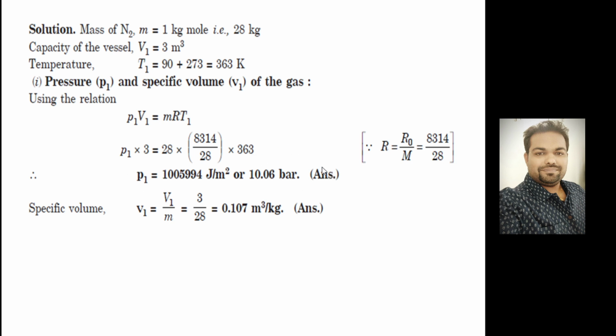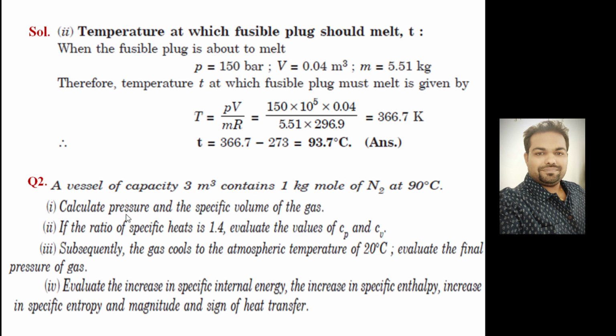So the initial pressure you calculated. That's one thing over. And specific volume is the total volume divided by the mass. This is called specific volume. So the first part of the problem is over: calculate the pressure and specific volume of the gas.